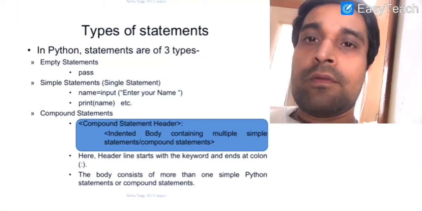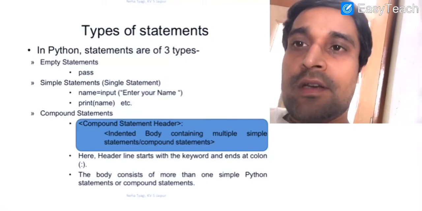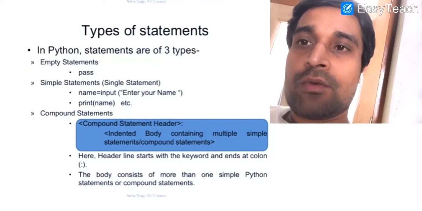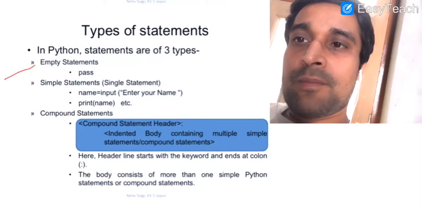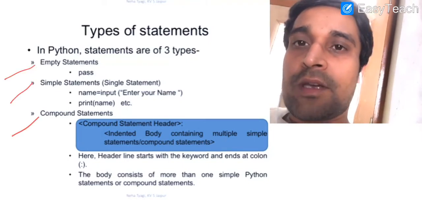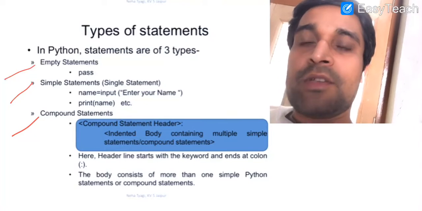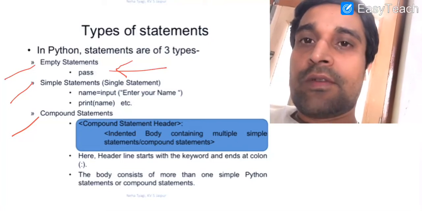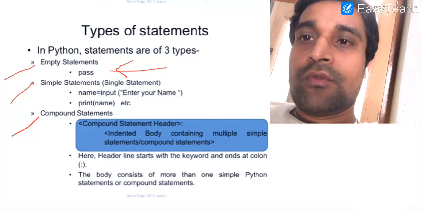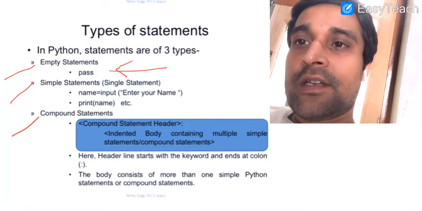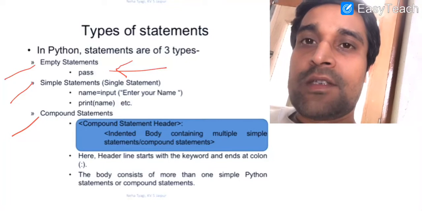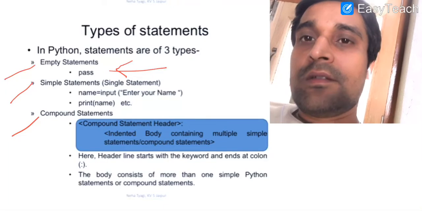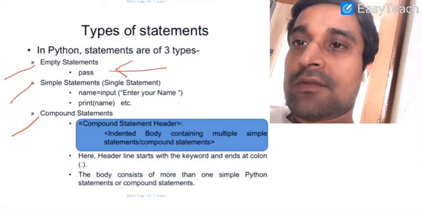Before proceeding with our conditional and iterative statements, let us have a brief introduction to the types of statements that we use. Statement is also known as instruction. There are basically three types of statements that you can use in your Python program or in any programming language. One is the empty statement. Empty statements are used when the syntax of the language says some instruction is needed, but the logic of your program says no instruction is needed. In that case you can use an empty statement. Pass is an empty statement available in Python. It is also a keyword. It means you cannot name any identifier pass in lowercase characters.